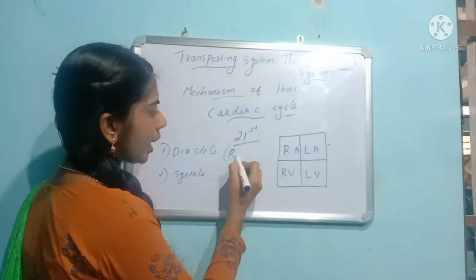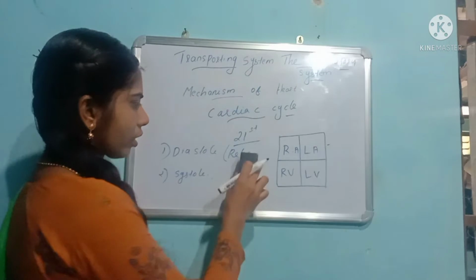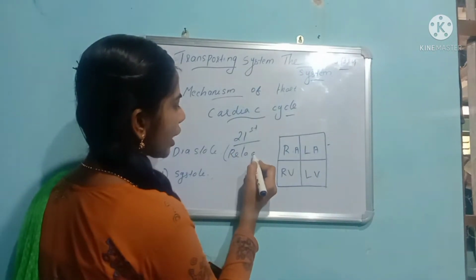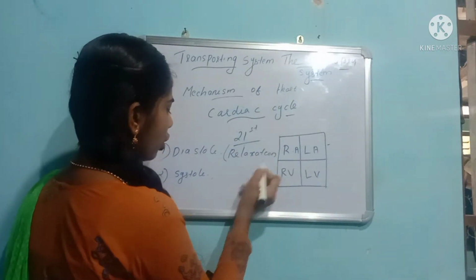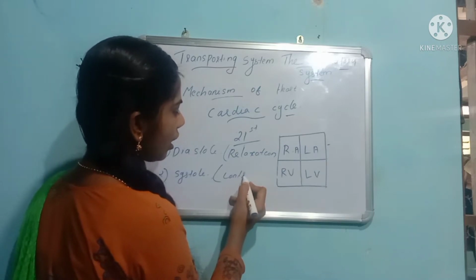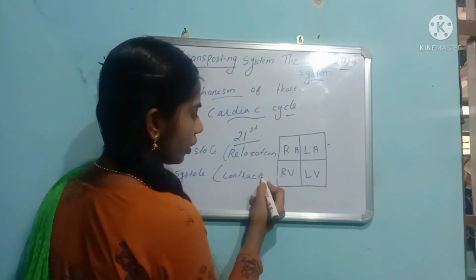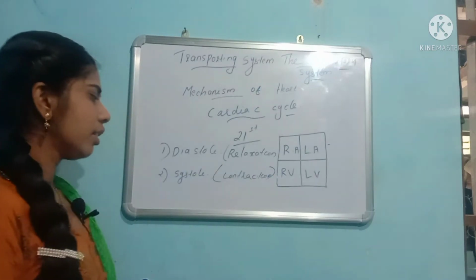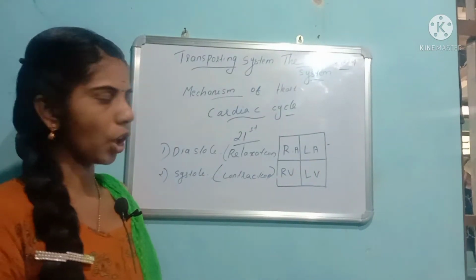Diastole is nothing but the relaxation stage, and the contraction stage is systole. Clear? That is diastole and systole.